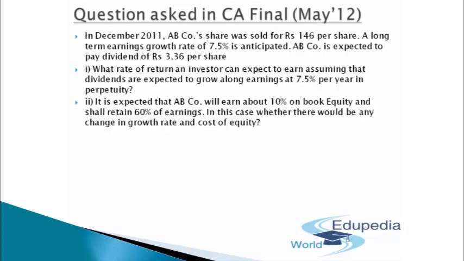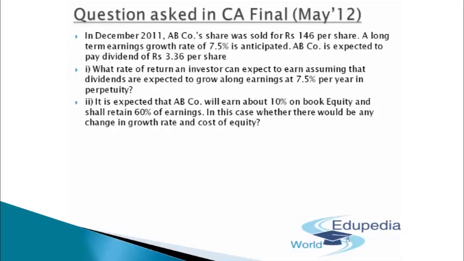So we can simply say, using the dividend discount model, the cost of capital will be equal to the dividend expected to be received next year, divided by the price currently available, plus the growth rate.